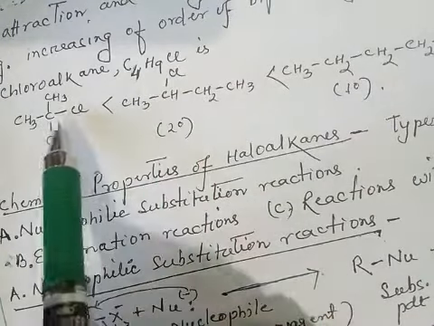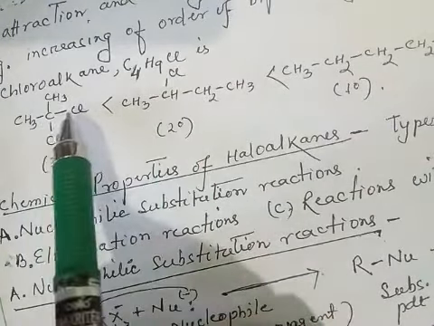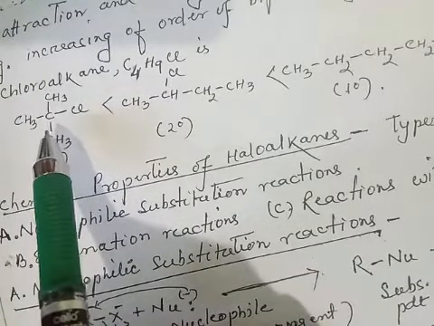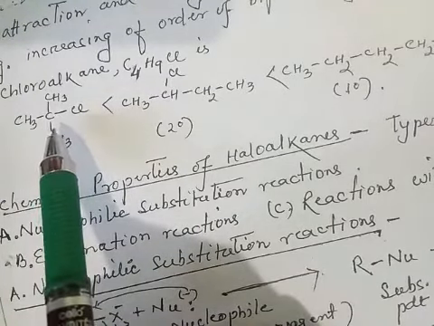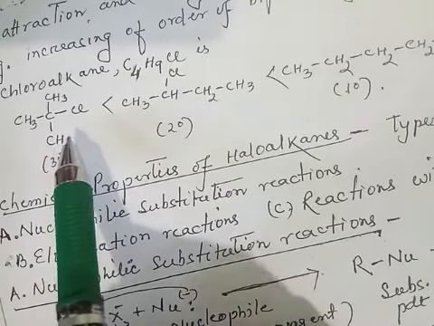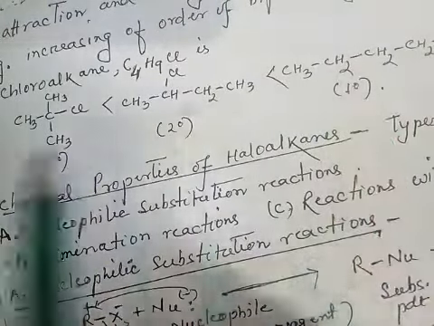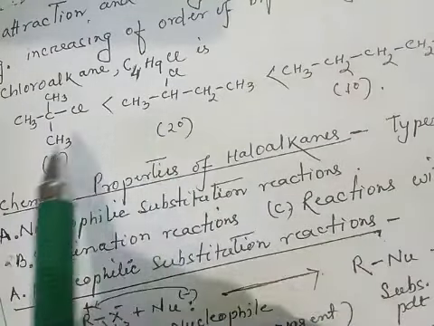For this answer, tertiary butyl chloride will have the lowest boiling point because due to the presence of the bulky alkyl group, it will have less surface area, that results in a decrease in the van der Waals force of attraction. So it has the lowest boiling point. So this is up to the boiling point. These are the physical properties of haloalkane.